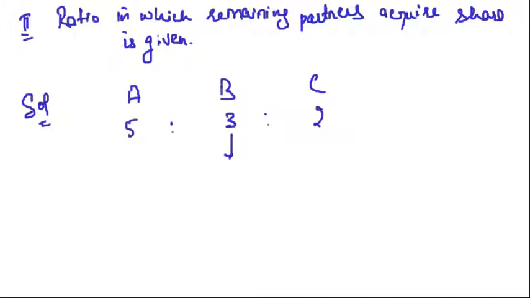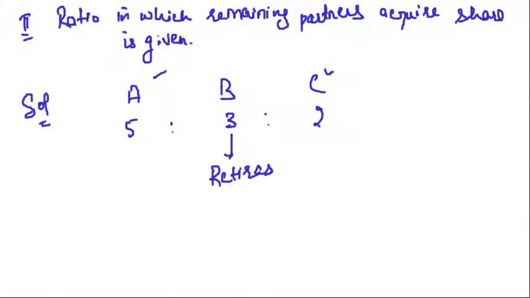B retires. Now, who are the partners left? A and C. If nothing else had been given, what would be the new profit sharing ratio?